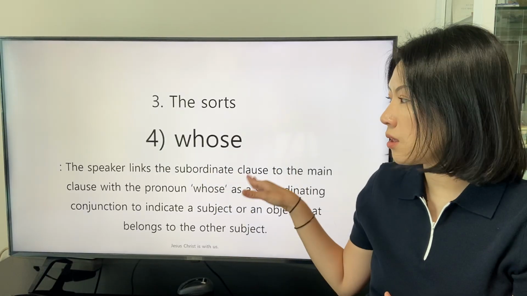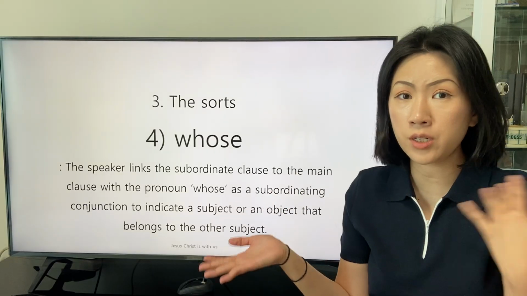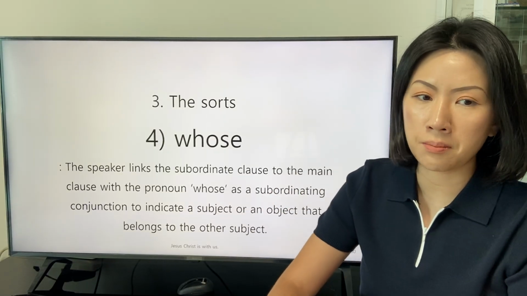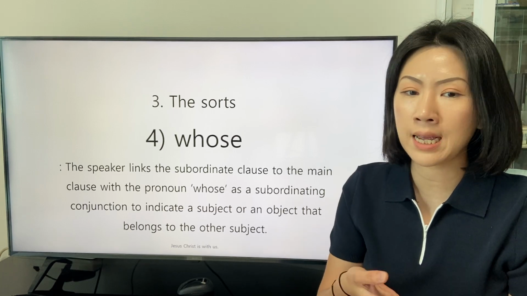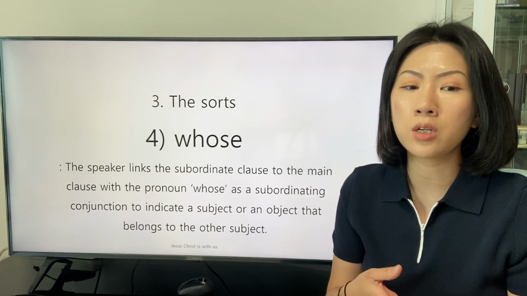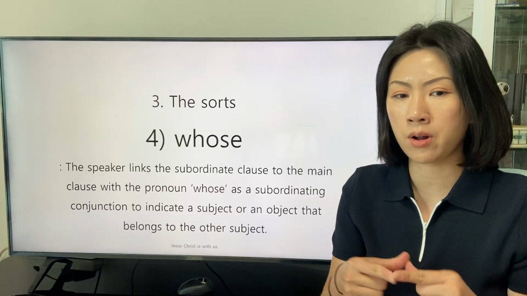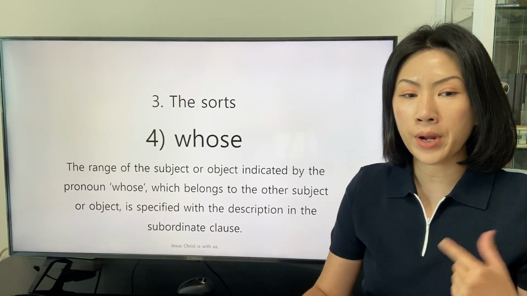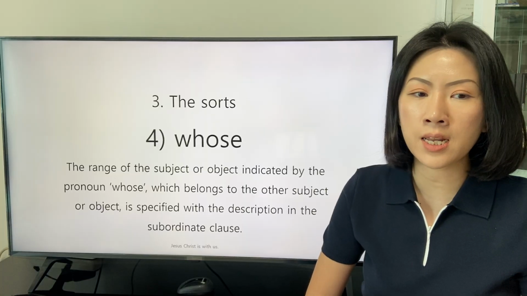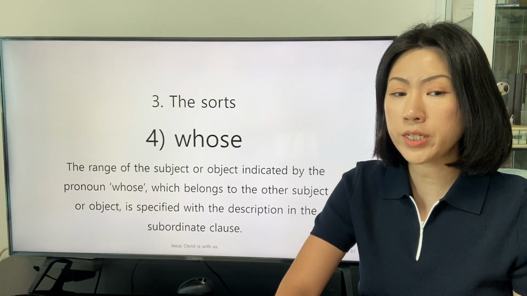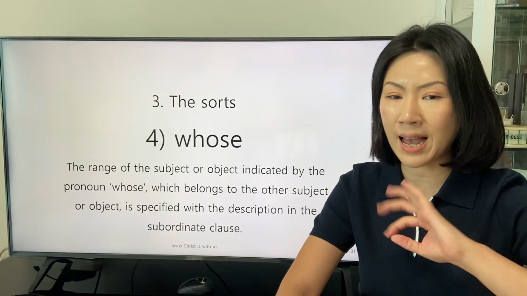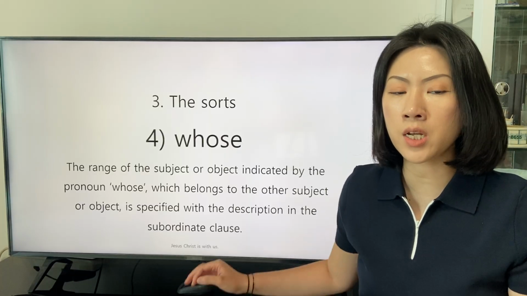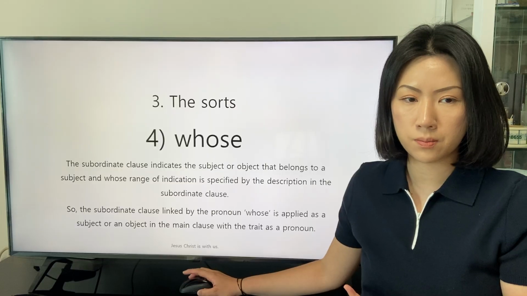Let's read the explanation together. The speaker links the subordinate clause to the main clause with the pronoun whose as a subordinating conjunction to indicate a subject or an object that belongs to the other subject. The range of the subject or object indicated by the pronoun whose, which belongs to the other subject, is specified with the description in the subordinate clause.